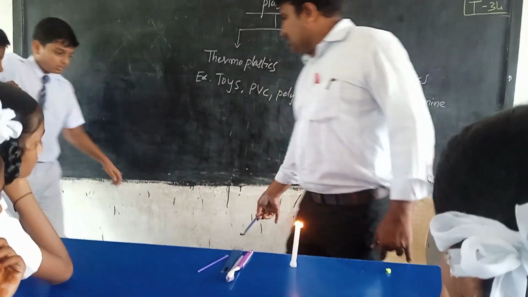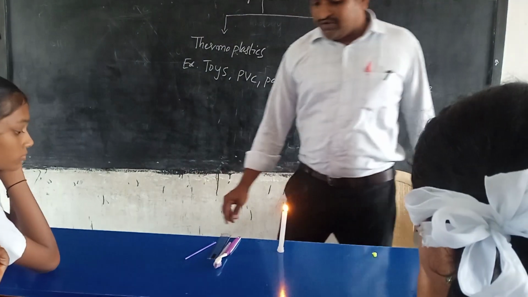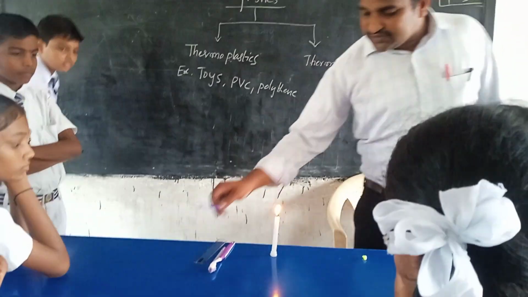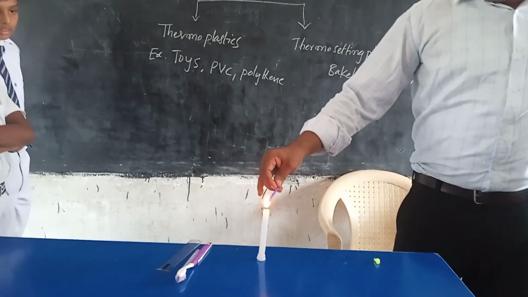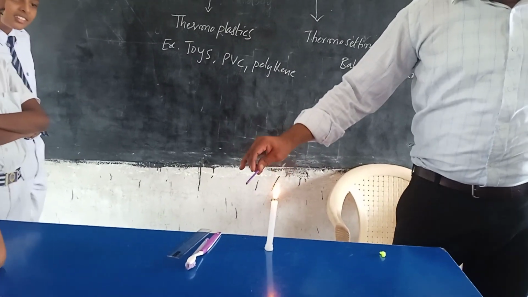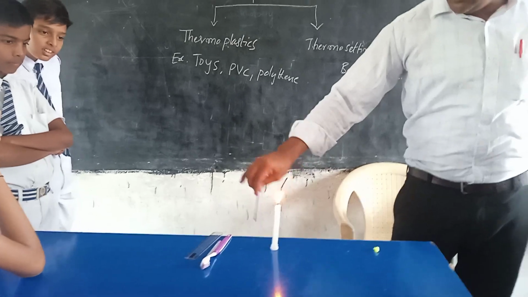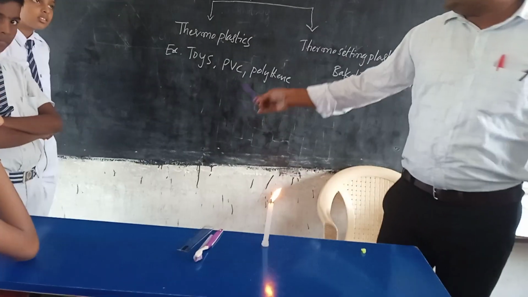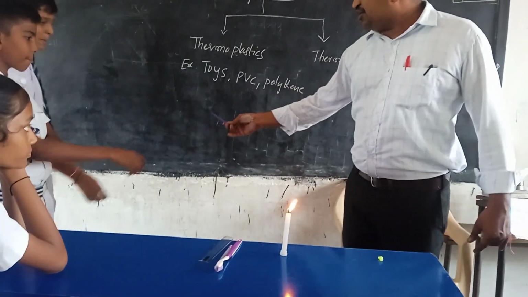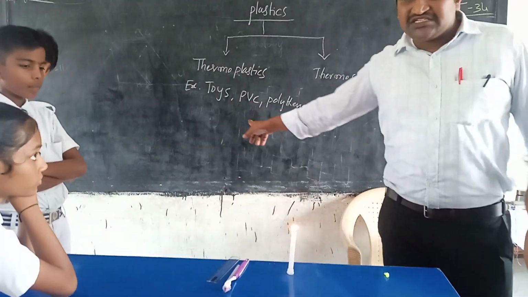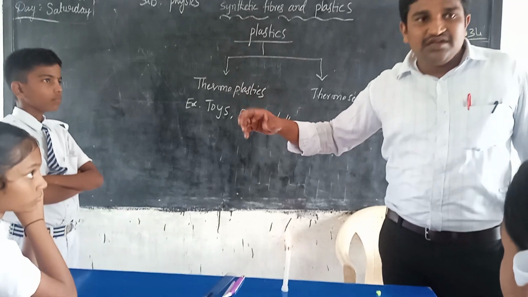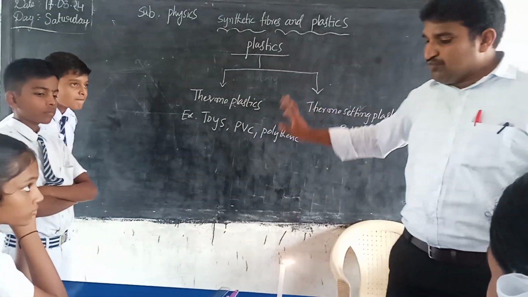So this is called a thermoplastic. And one more. Take this and observe, it is softened by the heating. Therefore, it is also thermoplastic, it softens and melts. Polythene covers and this straw are made of this plastic. So thermoplastic, it's softened by the heating. It is moldable. Therefore, it is thermoplastic.